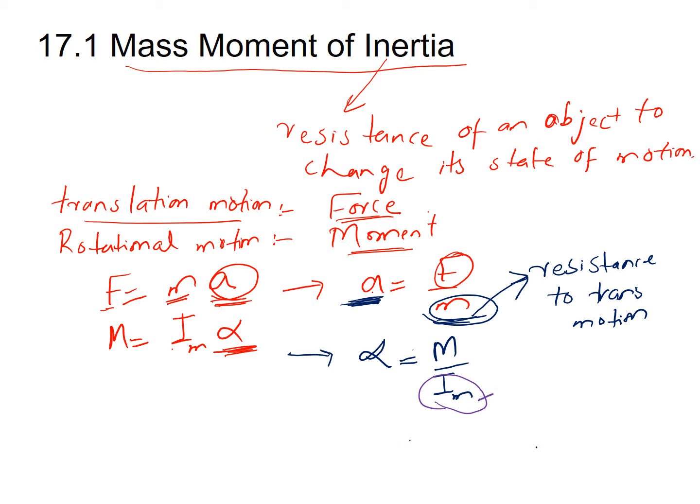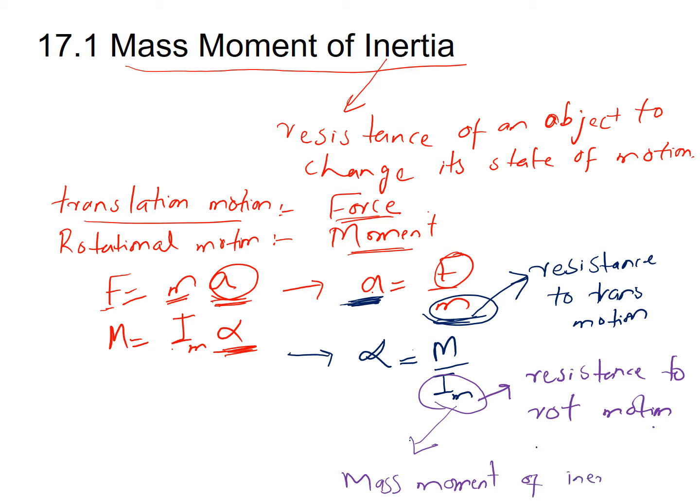So we can write this as resistance to rotational motion, and this resistance to the rotational motion, I_m, is basically your mass moment of inertia.